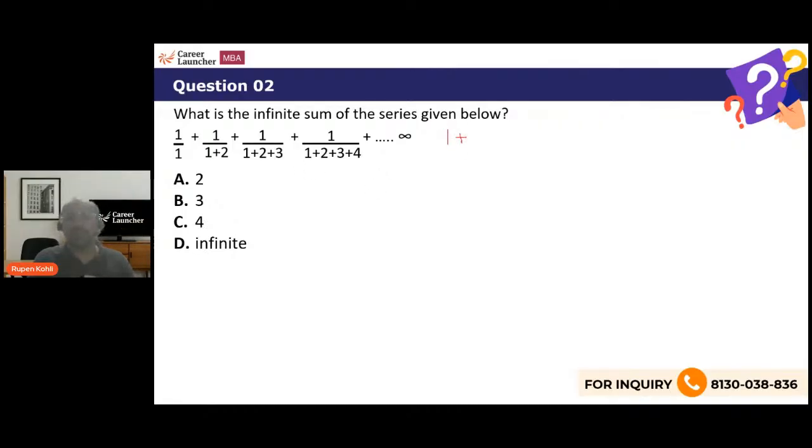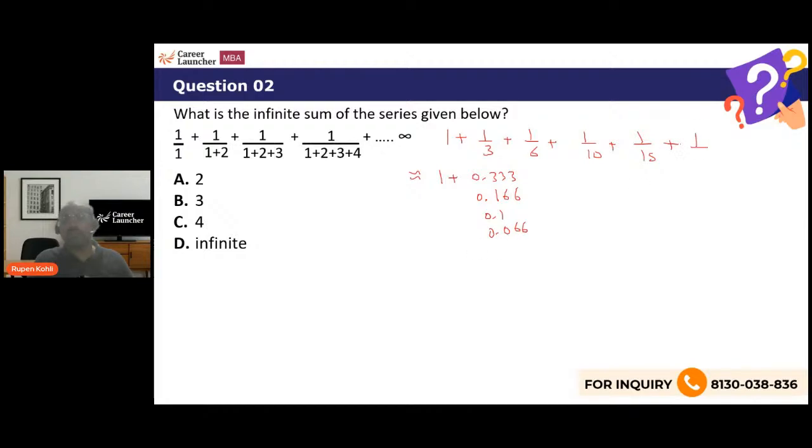The first term is 1. The second term is 1 upon 3. The third term is 1 upon 1 plus 2 plus 3, 6. The fourth term is, this is 10. Then the next term will be up to 5, so another add 5, 1 upon 15. So let's say, okay, let's add this much. How much does this come to approximately? This is 1 by 3, which is 0.33. This is 1 by 6, which is, I'm just adding all the decimals, 0.166. 1 by 10, which is 0.1. 1 by 15, which is 0.06.